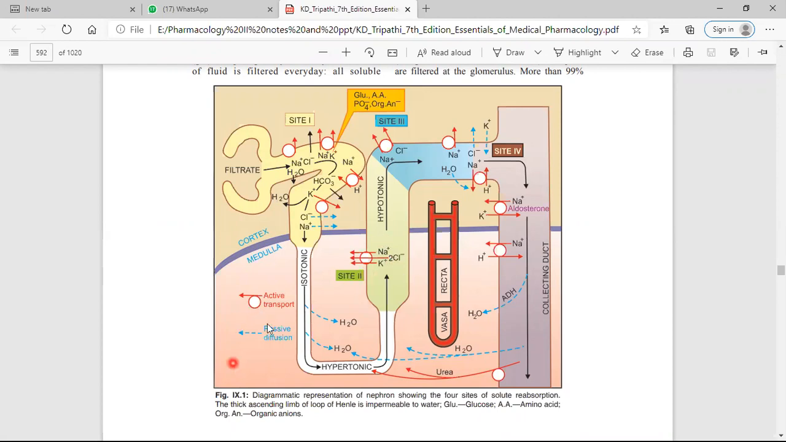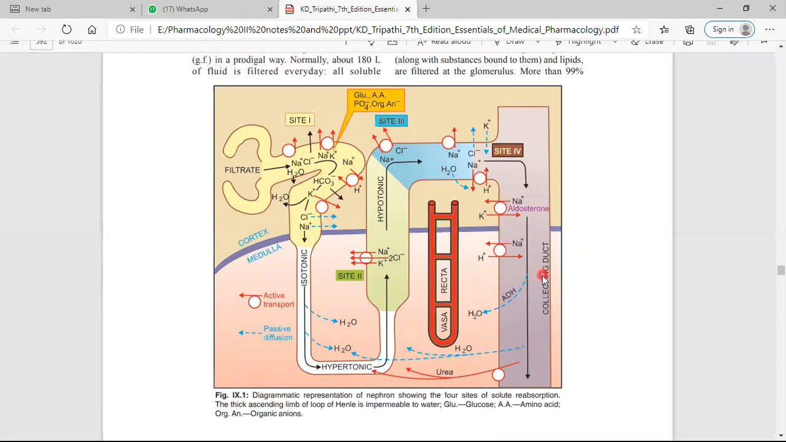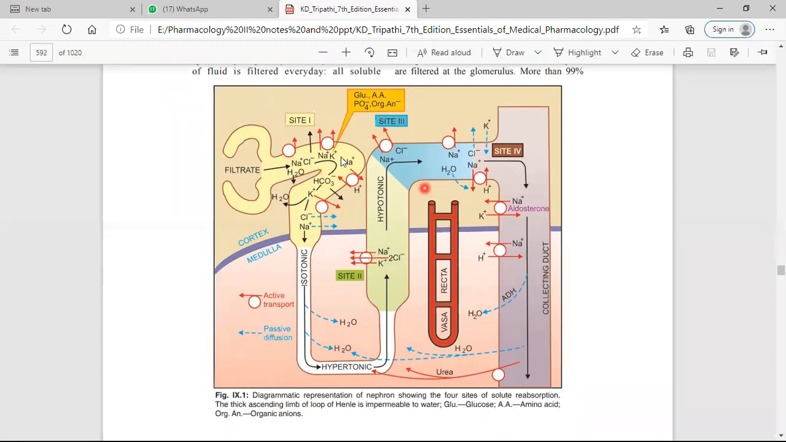This is the active transport system. It is divided into two parts: this is the medulla part and this is the cortex part. Now the carbonic anhydrase inhibitor acts on the PCT. Thiazide diuretics act on site 3. The aldosterone antagonists, especially the potassium sparing diuretics and sodium channel blockers, act on site 4, especially the collecting duct. This is important for the mechanism of action.